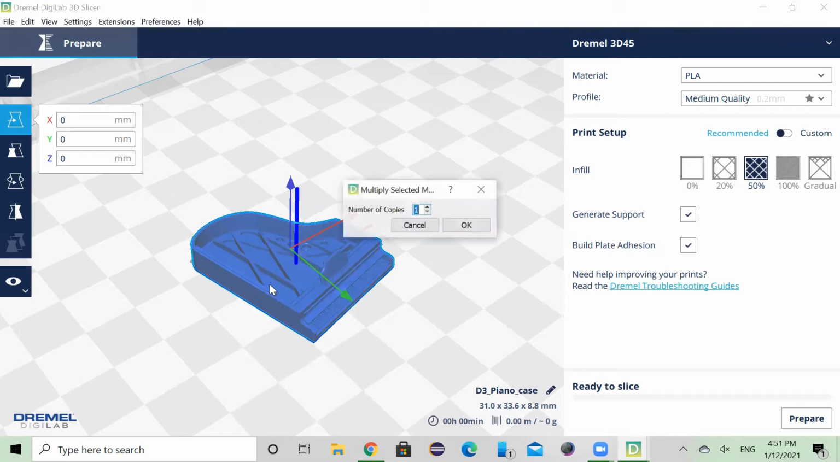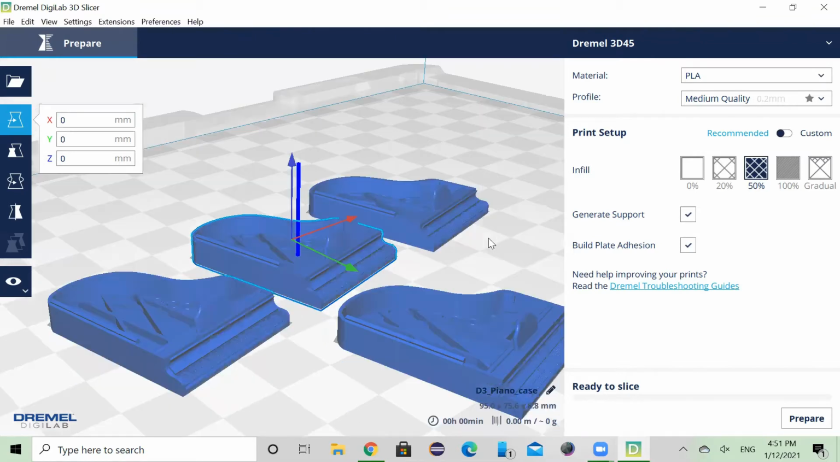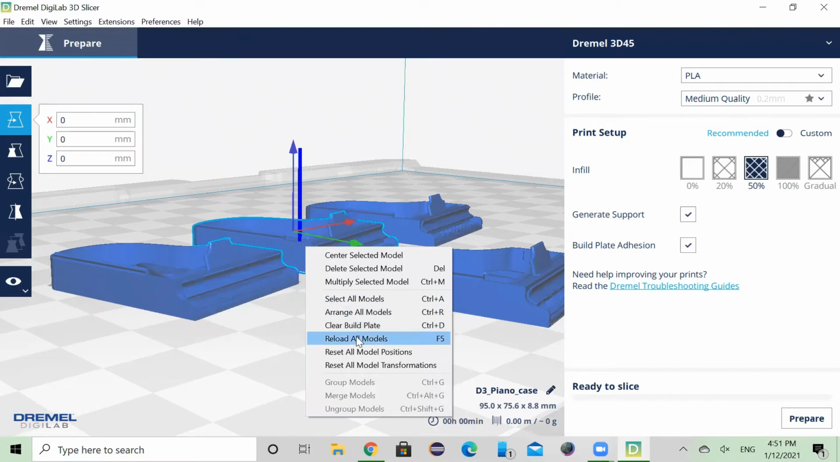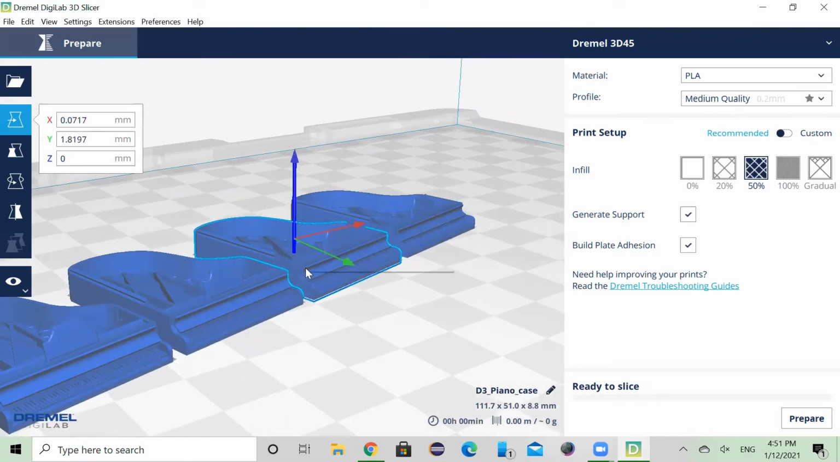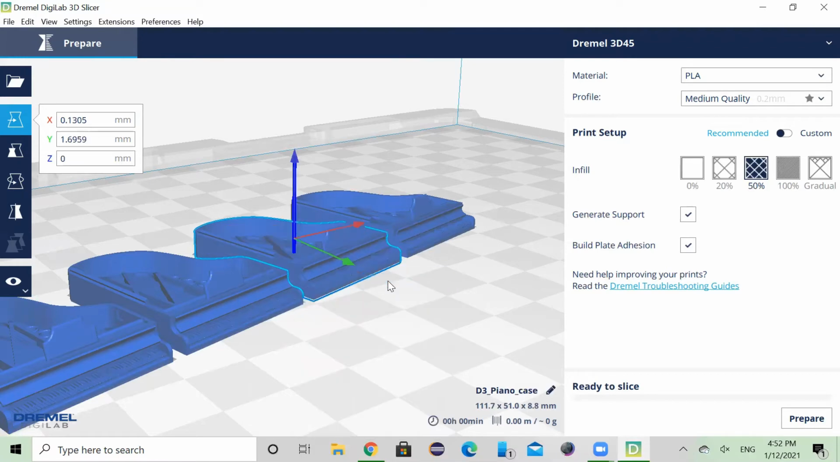Right-clicking the model gives you many options, including duplicating the model. You can also right-click and choose to rearrange the positions for all the models so they can be lined up and be more organized. There's also a clear build plate option if you don't feel like going through all the parts and deleting them. And there's also a center selected model, which is pretty self-explanatory.